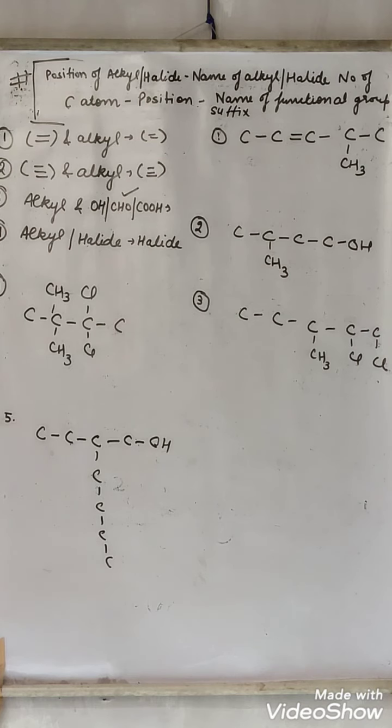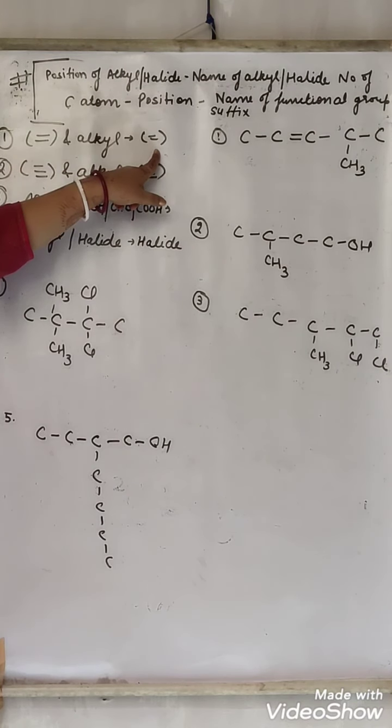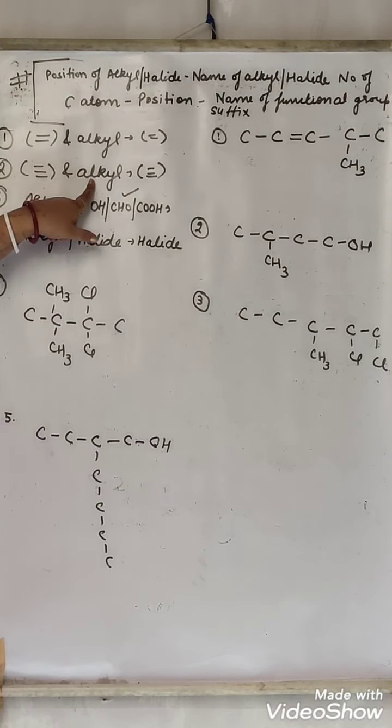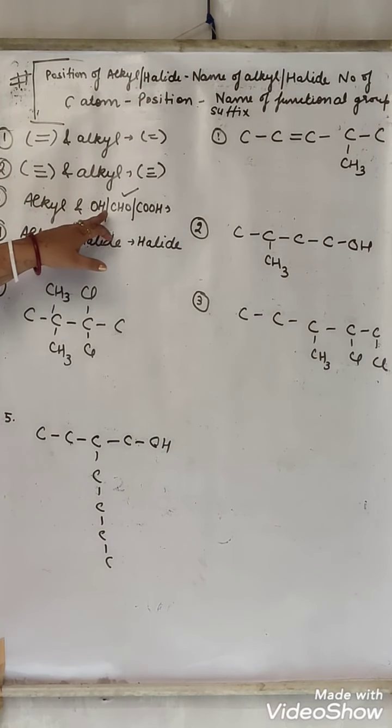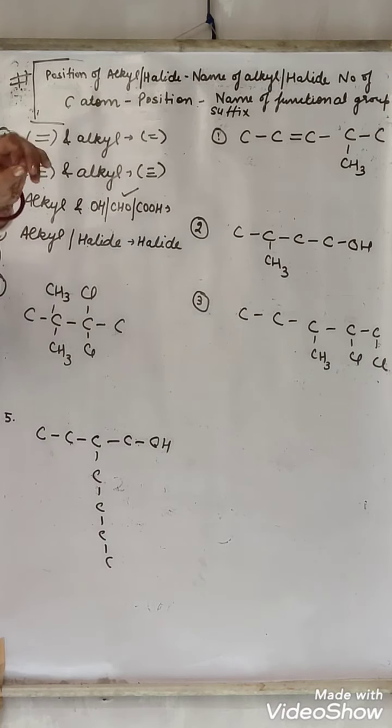Now preferences. Suppose in a compound so many things are present, so to whom will you give the preference? If a double bond and alkyl both are present, then numbering, when you do it, the double bond should get the lowest possible number. If a triple bond and alkyl are present, then the triple bond should get the lowest possible number. If alkyl and OH, CHO, COOH, CO, or any other functional group is present, then preference should be given to these functional groups, not alkyl.